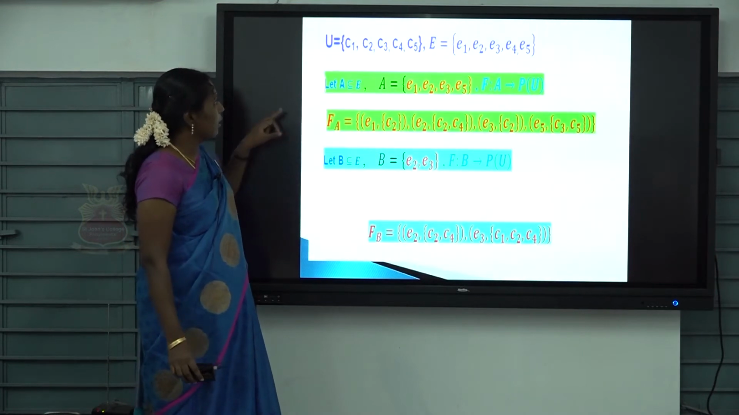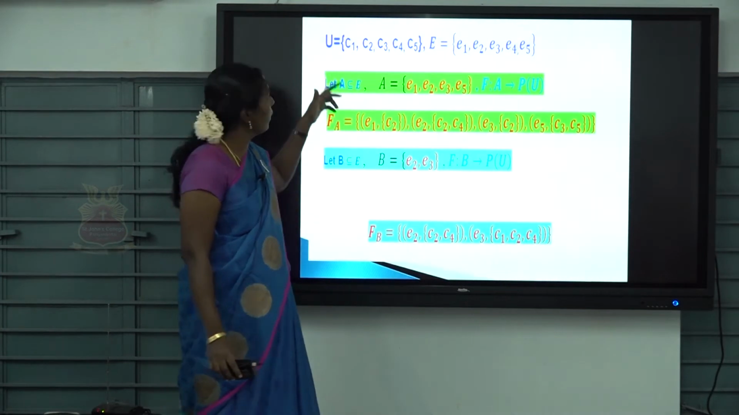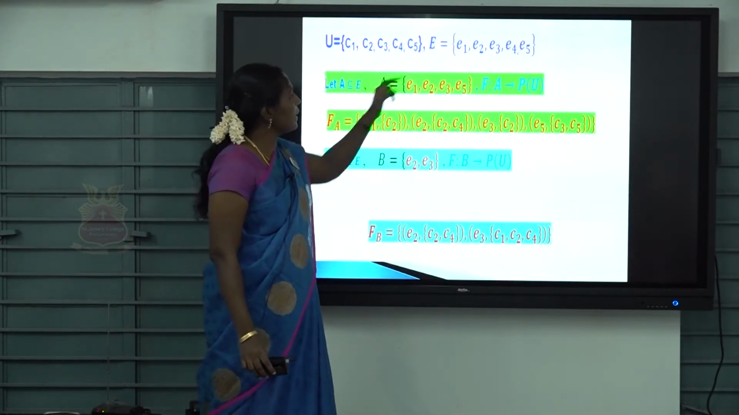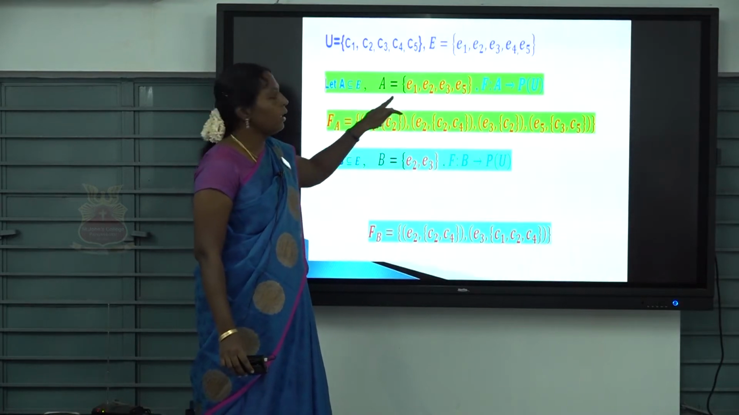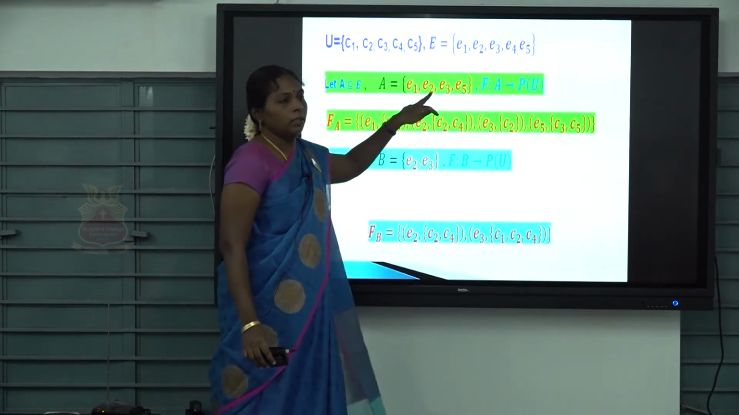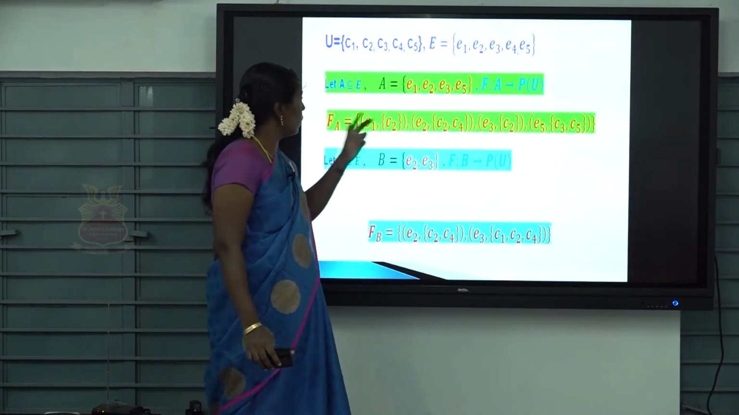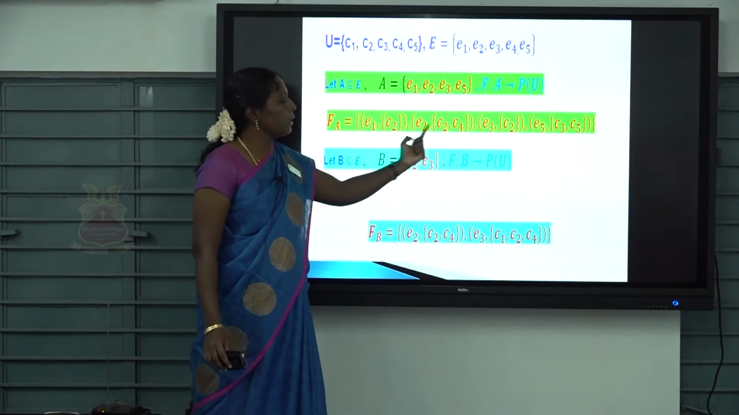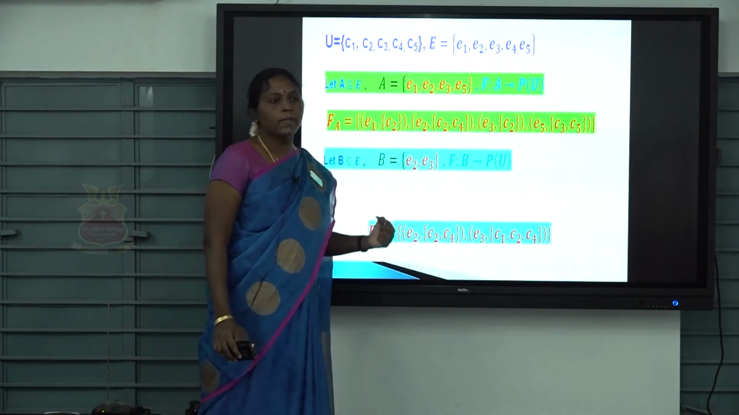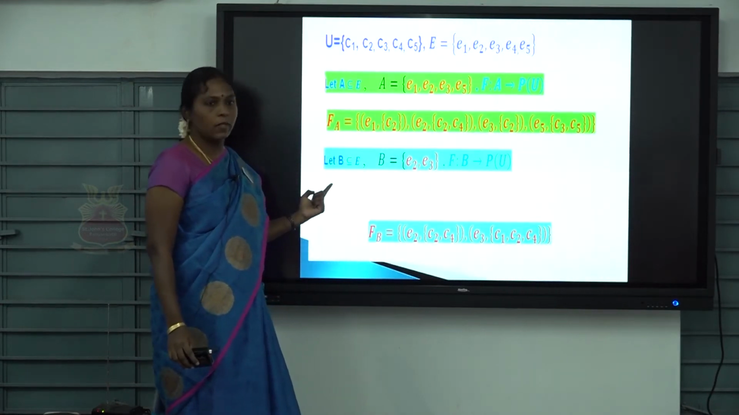Here we have one more. U is a universal set for the same problem, and E is a set of parameters. You have to choose A, a subset of E. Define the mapping like this: E1 to C2, E3 to C2, C4. So this is one soft set, and this is another soft set.